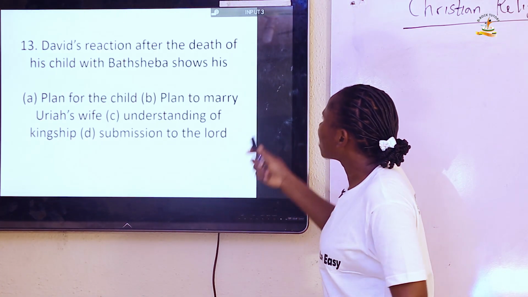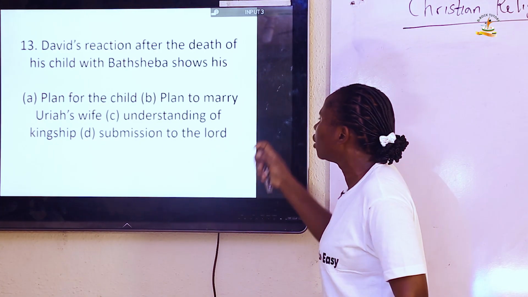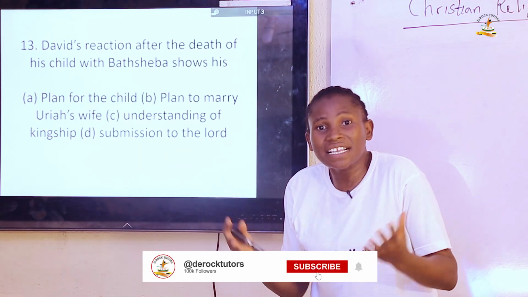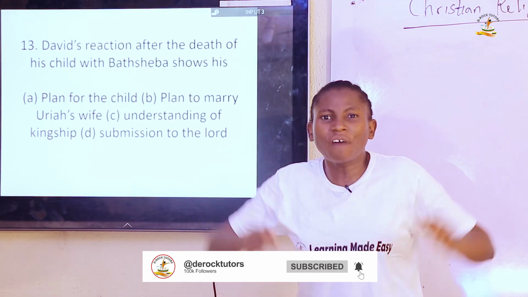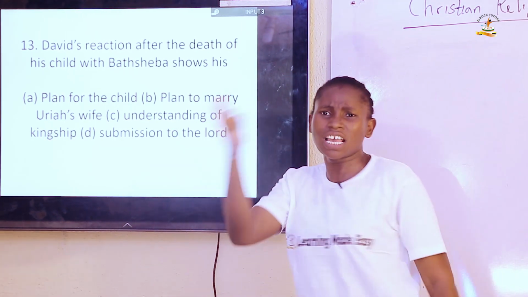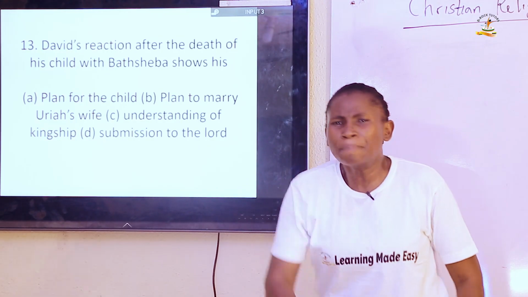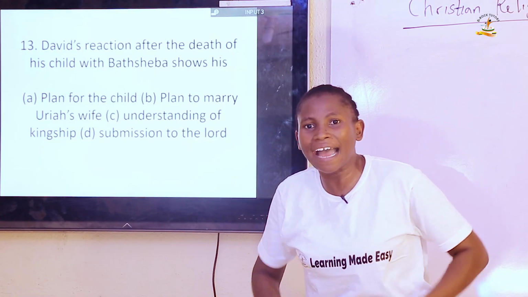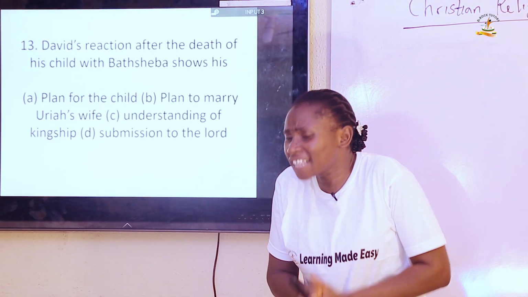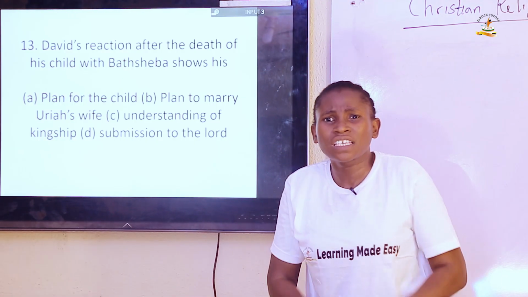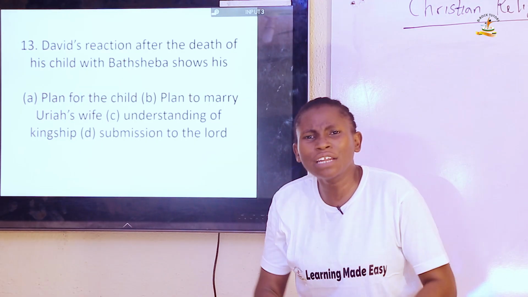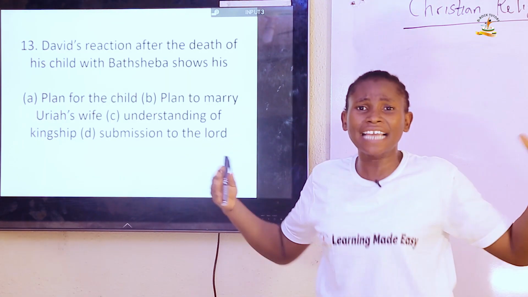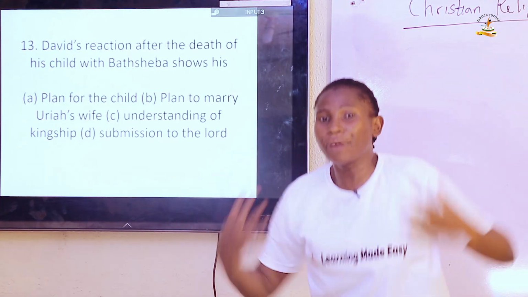David's reaction after the death of his child with Bathsheba shows when David committed adultery with Bathsheba, Prophet Nathan came to him and spelled out the consequences of his sin. Part of the consequences is that the child born to him by Bathsheba would die. Seven days after the child was born, he was struck with sickness. And David intervened for the child. He prayed and prayed, lying outside praying for the child.